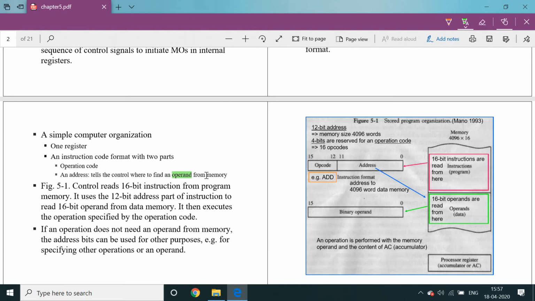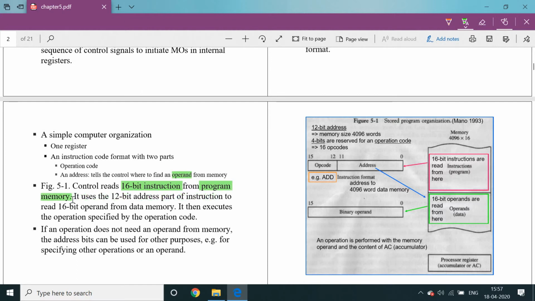From those devices only we are detecting the data, where the data flows or is transferred from one place to another, or from one module to another module. So our aim is that the entire computer world depends on where the data is transferred from one place to another. So control reads a 16-bit instruction from the program memory. Control reads, in the sense of a read signal. With the help of the read signal we receive a 16-bit instruction from the program memory.